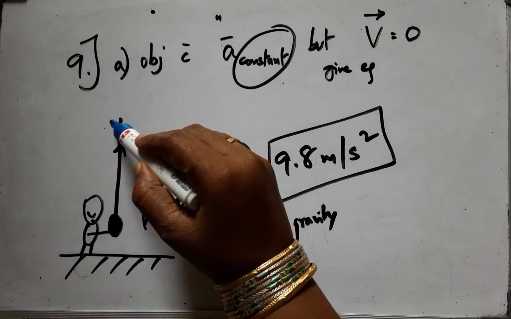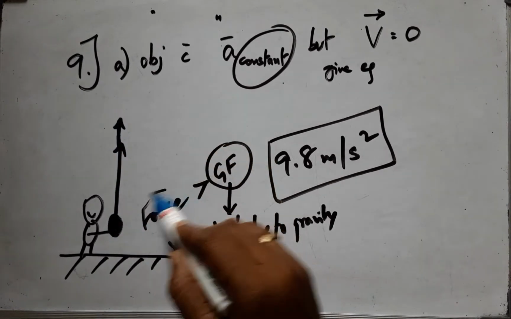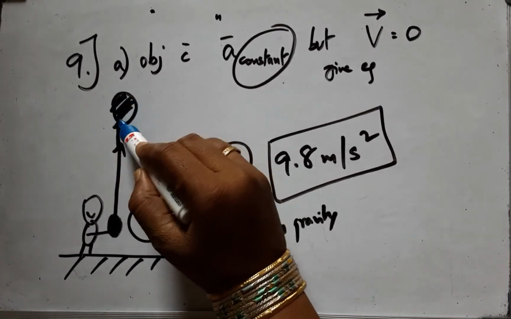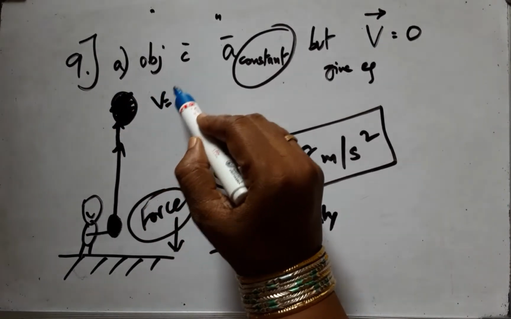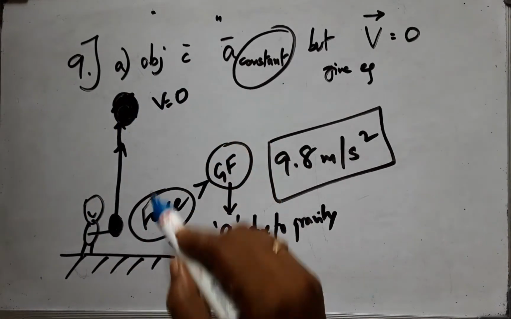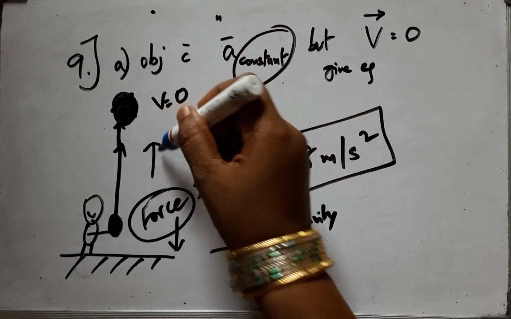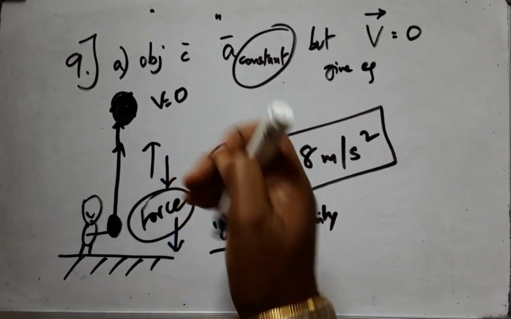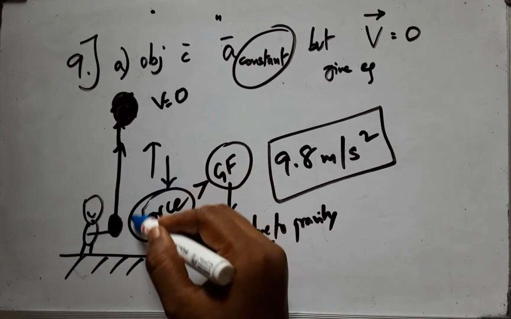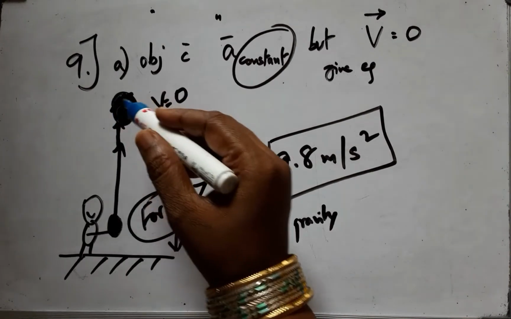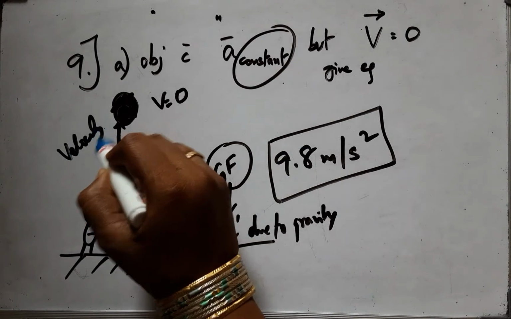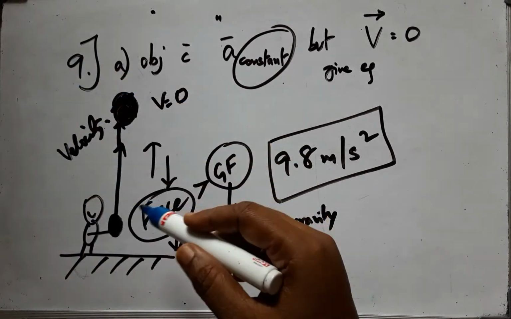Now, this person has, by the application of force, sent the ball upwards. It will travel and travel until this force works on the ball, and at some point the ball's velocity will become 0. Why? Because this force is acting in the upward direction and this force is acting in the downward direction. It is pulling the ball downwards and it is spending all this force to keep the ball moving upwards by translating this force into velocity of the ball, supplying the ball energy to move up.